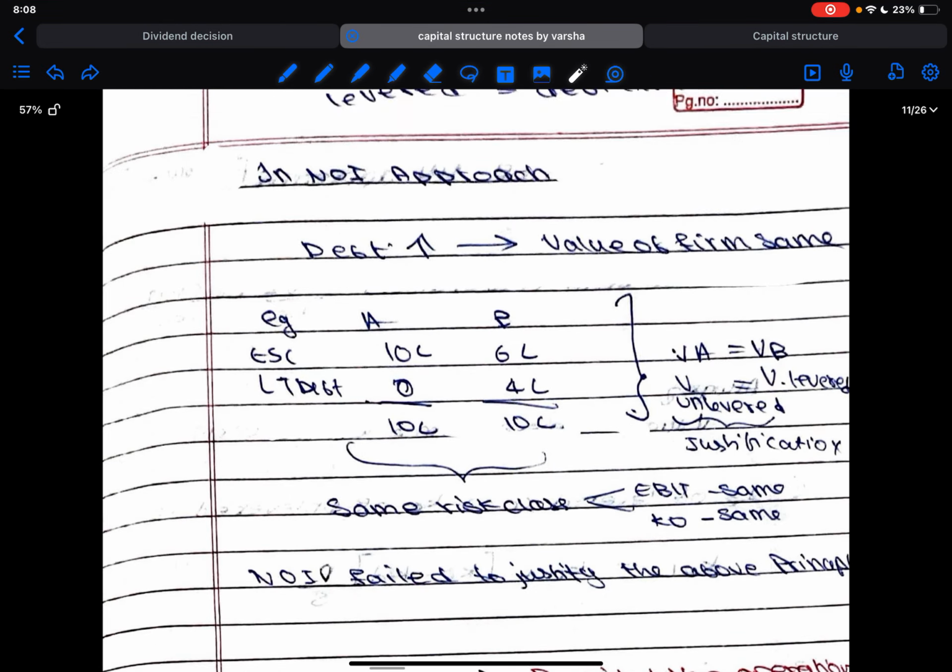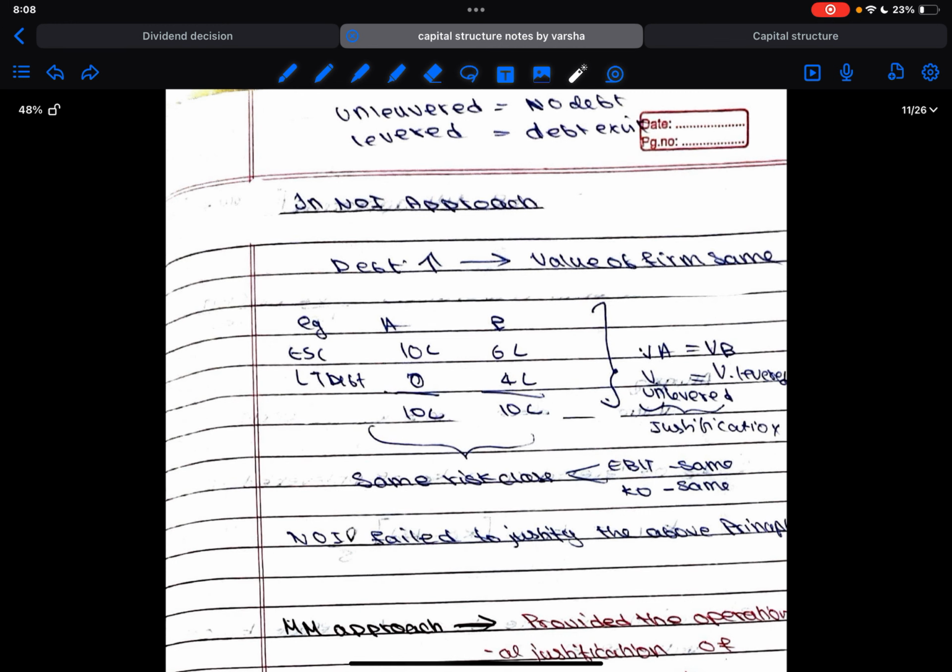So in this, how do we calculate NOI? As usual, EBIT minus interest would give us the earnings before tax. From that we'll be reducing the tax and we'll get the earnings after tax. Since here there is no taxation required, the tax would be 0. So if we follow the same format, we'll get the same thing. The only thing we'll have to remember is tax will always be 0 here. Okay.